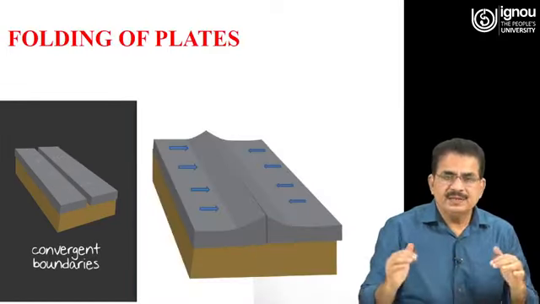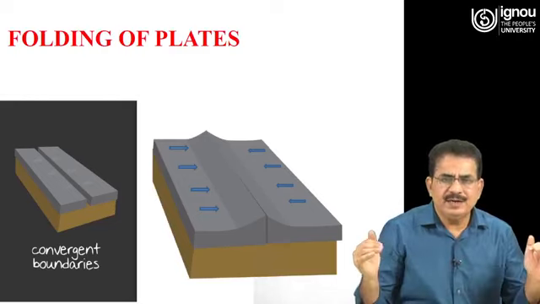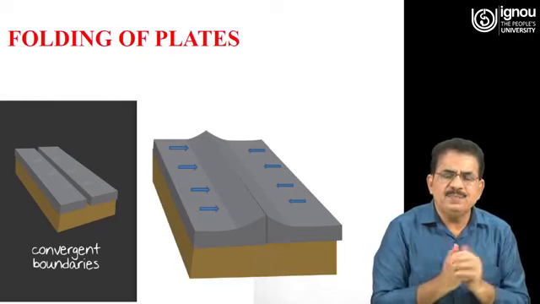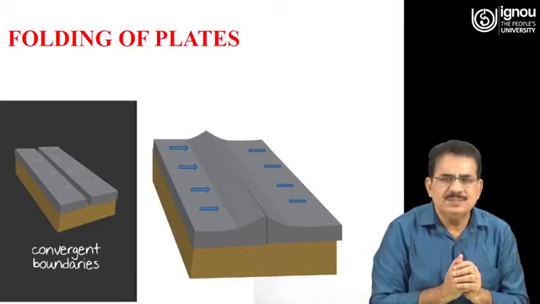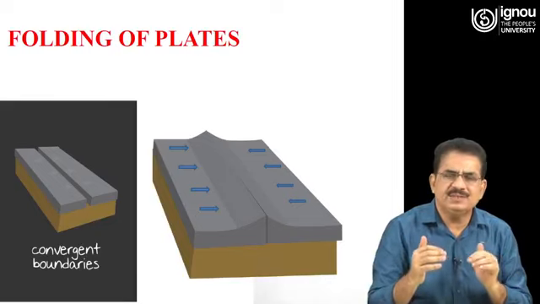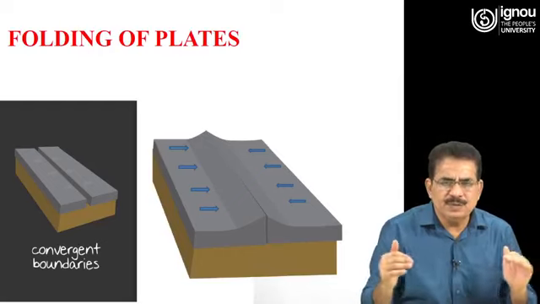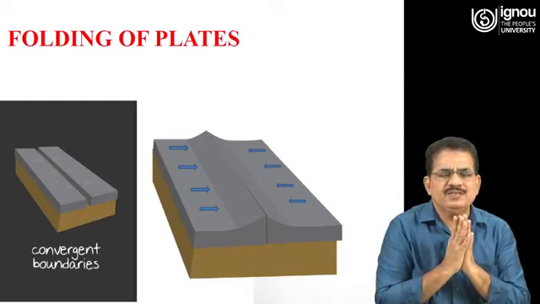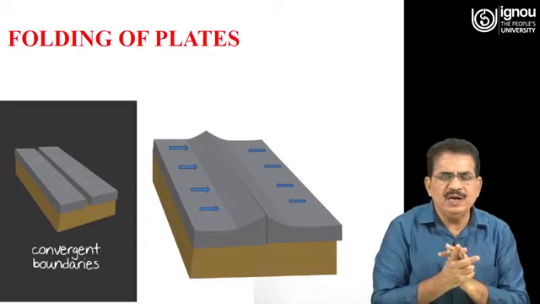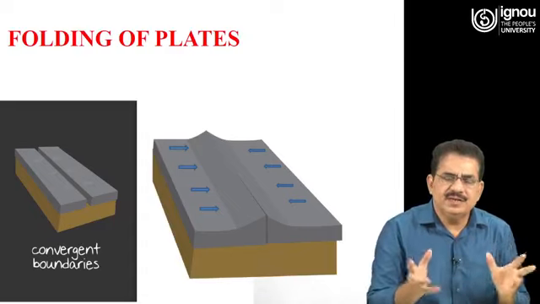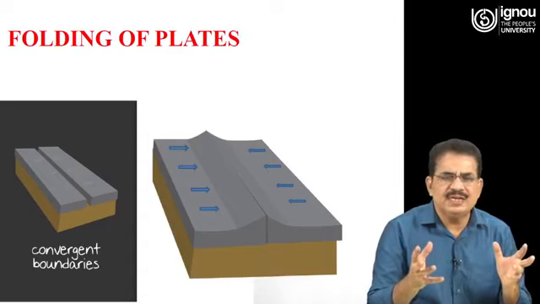Then the second action may be that when the 2 continental plates are moving towards each other, neither will subside under the other, and what will happen is that due to the pressure, the folding of the plates will occur, and due to this folding, the formation of mountains occurs.